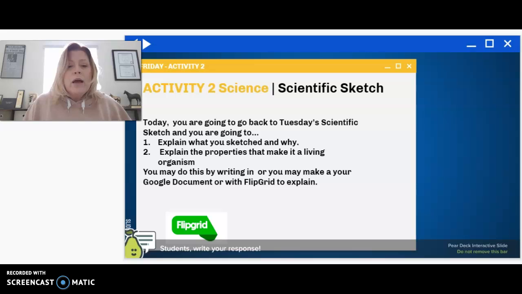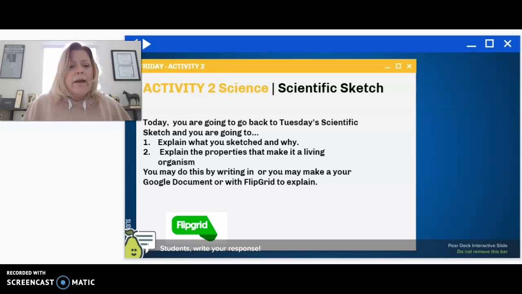Friday's science activity is you're going to go back to your scientific sketch, and then you're either going to explain in writing or a video how you determined that what you sketched was a living organism. So please make sure if you have your scientific notebook, go back into that notebook and find that terminology. If you don't have that, maybe you should Google what makes a living organism, because you guys, we learned that. I know sometimes we forget things. That's why we take notes.